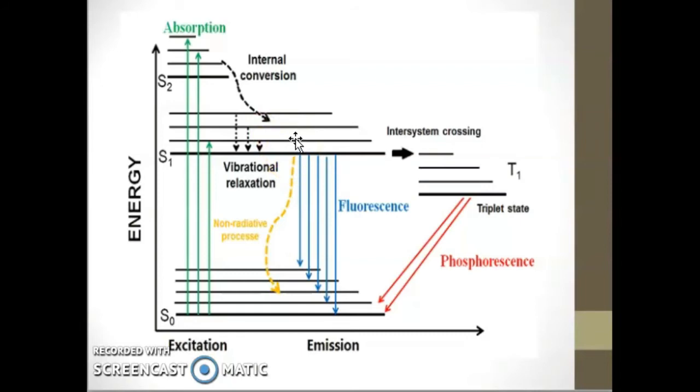That is, the internal conversion is occurring in such cases, where there is overlapping of the vibrational and rotational levels with those of the lower electronic state having the same spin multiplicity.